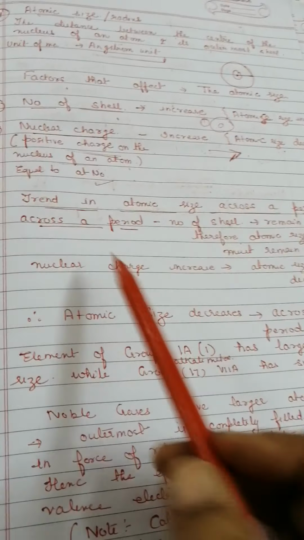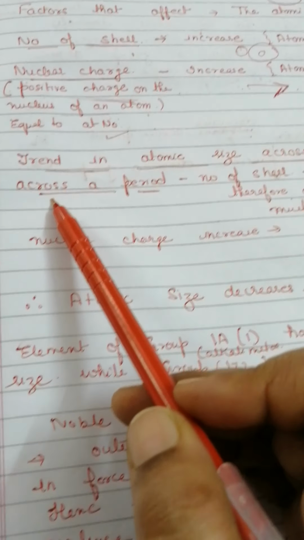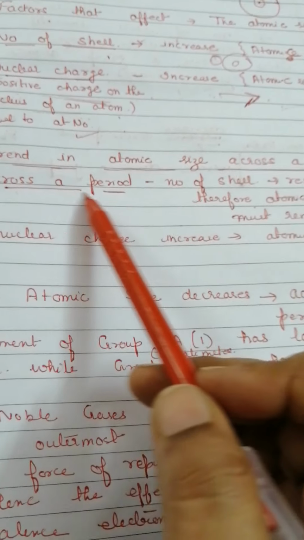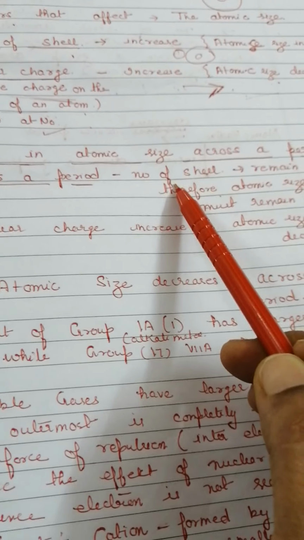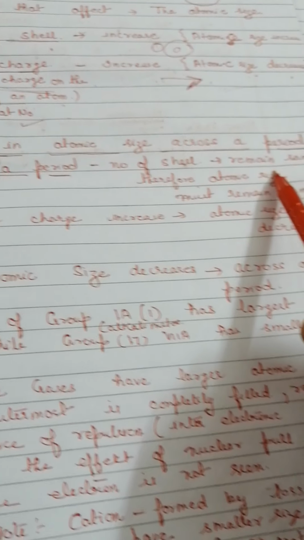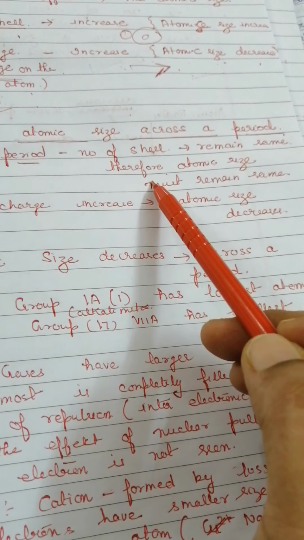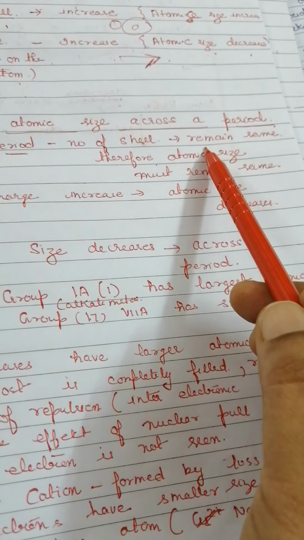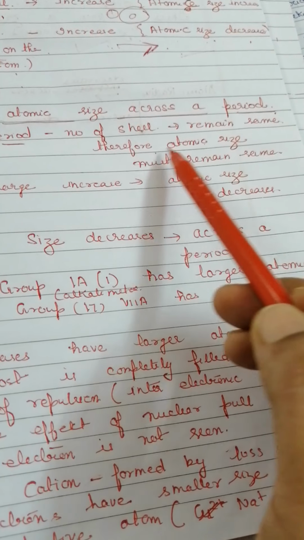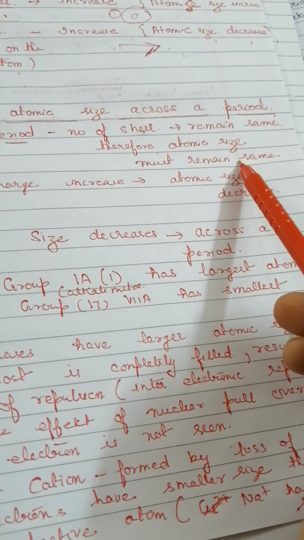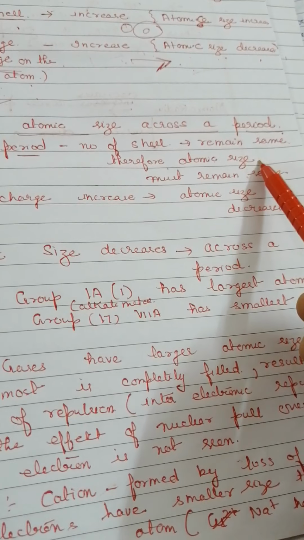Now let us talk about how atomic size is going to change across a period. Across a period, the number of shells remains the same, because the period number itself is the number of shells. So across a period, the number of shells remains the same. That way the atomic size should also remain the same. So one factor, the atomic size, remains the same.